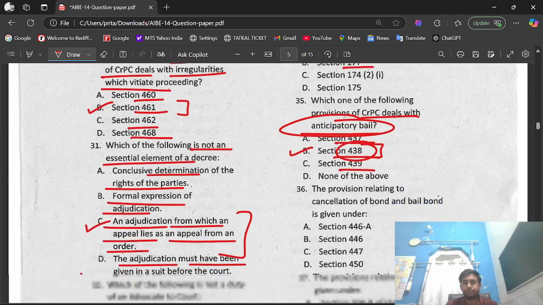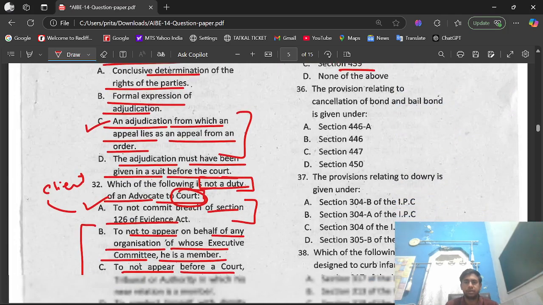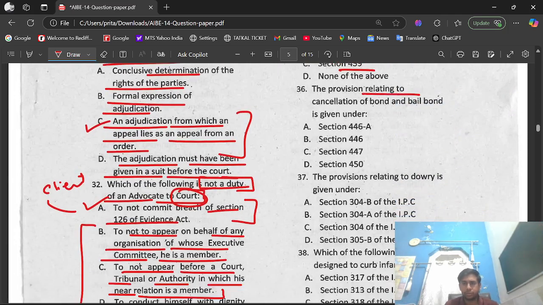Question number 36. The provision relating to cancellation of bond and bail bond is given under option A, Section 446A, option B, Section 446, option C, Section 447, option D, Section 450. The right option is option A, that is Section 446A.